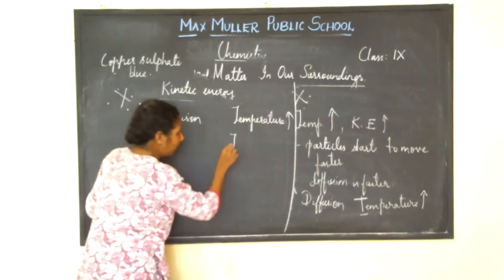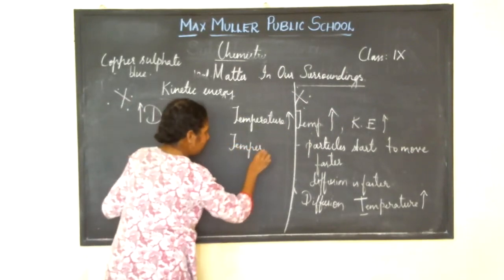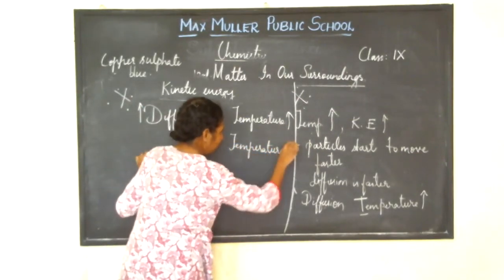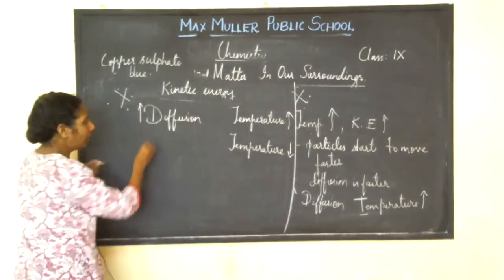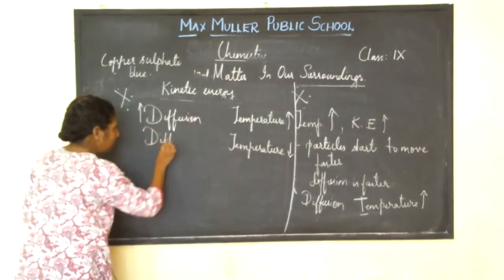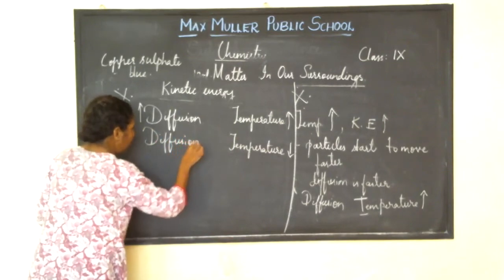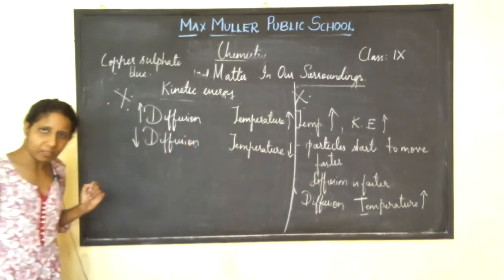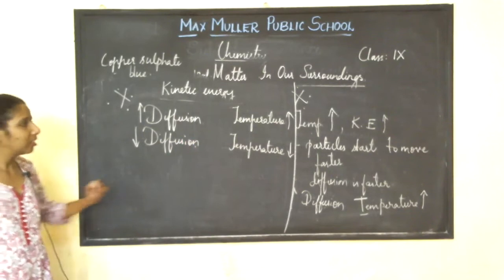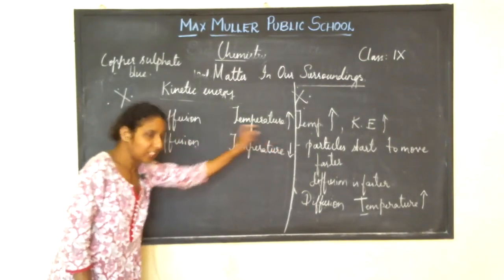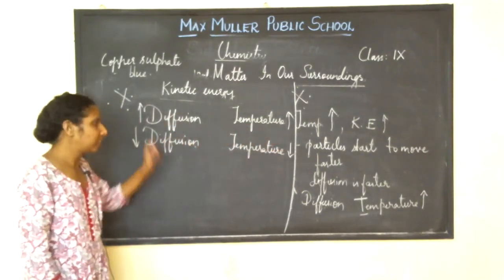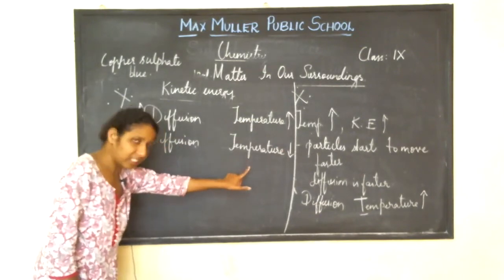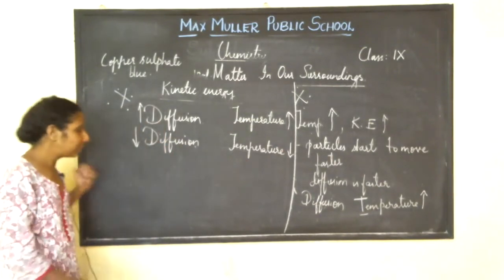If the temperature decreases, diffusion also decreases. Did you people understand this? If the temperature increases, diffusion also increases. If temperature decreases, diffusion also decreases.